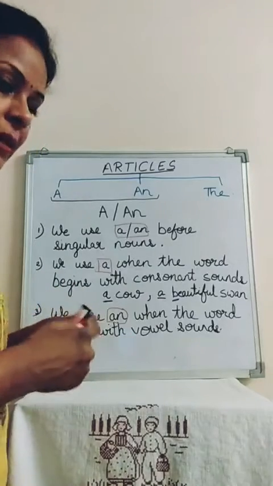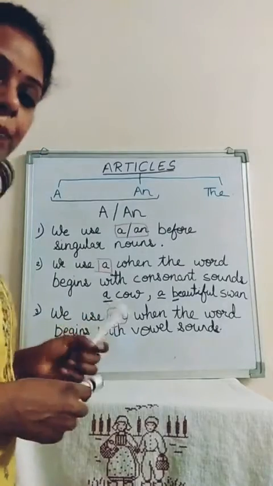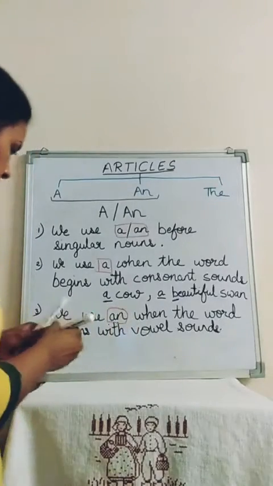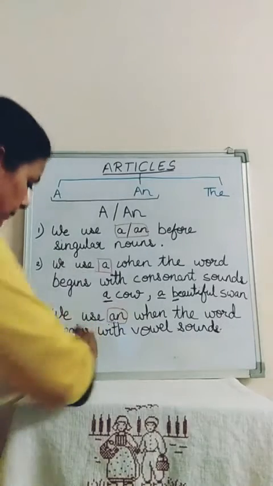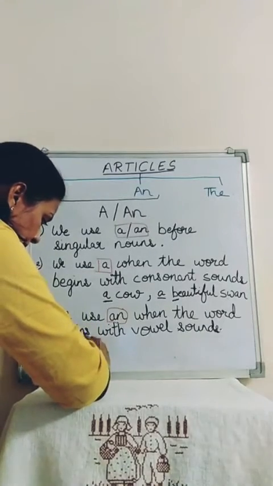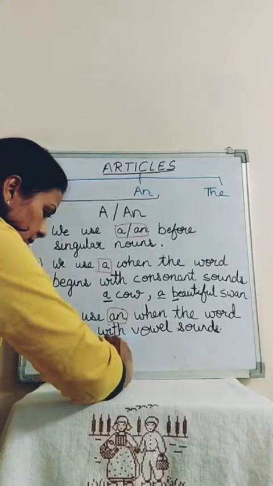Now let's take some examples. For example, umbrella. It is an umbrella. Why do we write an umbrella?